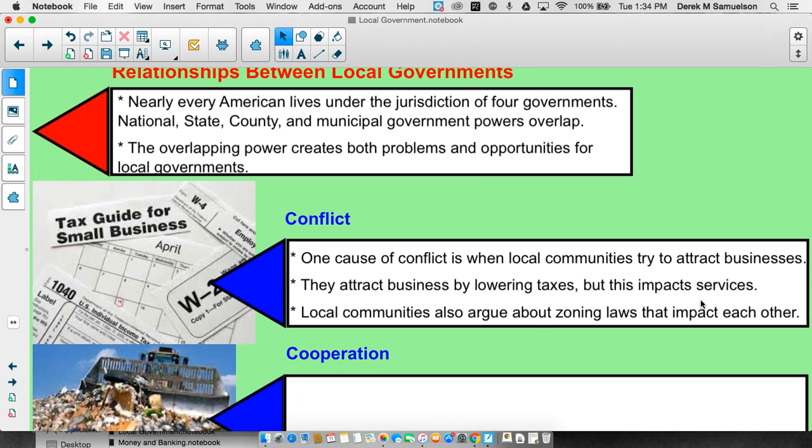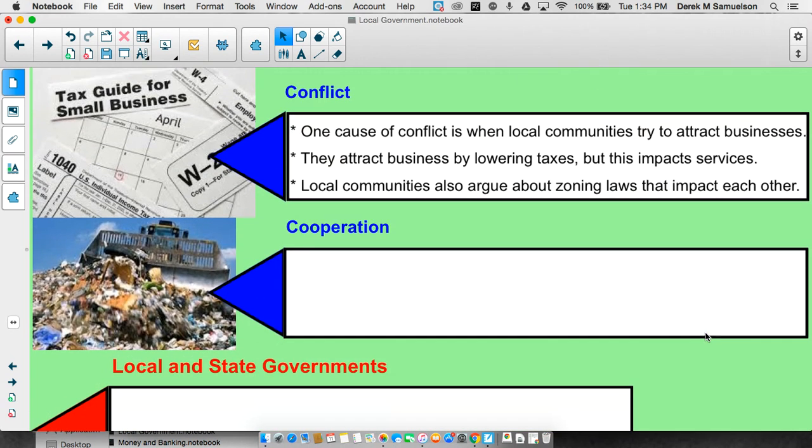Now, local communities also argue that zoning laws can impact each other. When one city is right next to another, but say one city wants to have all of their industry downwind from the people that live in that city, well, downwind for them is upwind for the next community. So you get into these conflicts in between local governments.